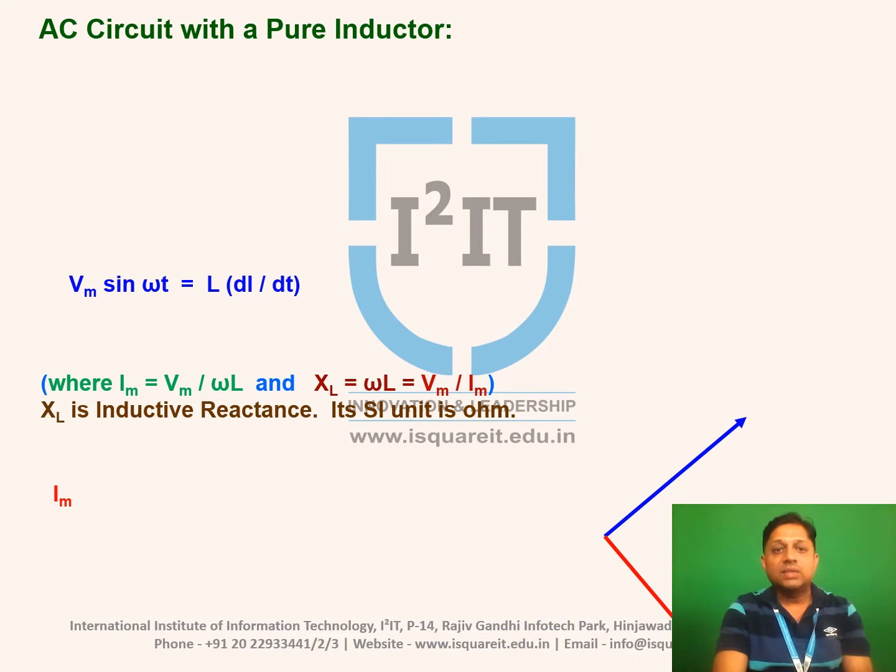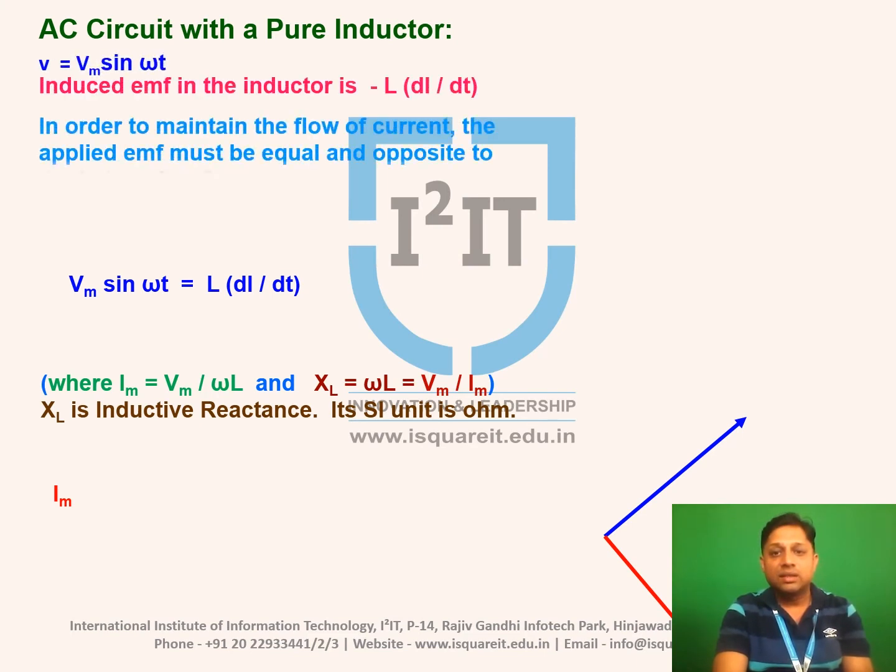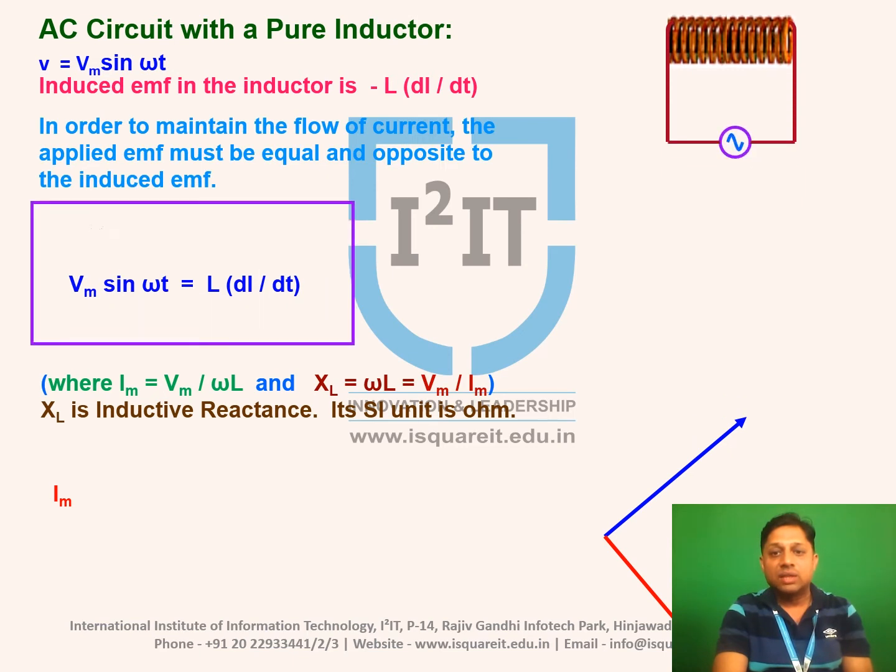Similarly, AC flowing through a pure inductor. Consider an inductor connected to a sinusoidal supply voltage. We know that v is equal to Vm sine of omega t. We know that the self-induced EMF e is equal to minus L di by dt. Now we have to find the magnitude of current. The applied voltage is v is equal to Vm sine of omega t.